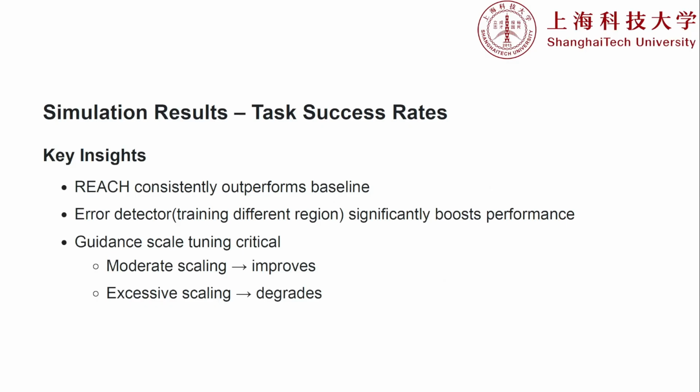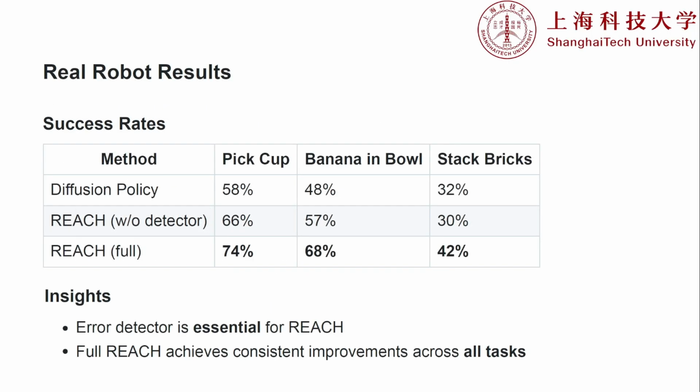To prove these massive simulation gains translate to the unpredictable real world, we deployed REACH directly onto a physical robotic arm. The results were definitive. Across complex, long-horizon tasks, the standard diffusion policy struggled. But when we activated REACH with the error detector, the success rates jumped drastically. We saw a 16% improvement in picking up cups, a 20% boost in the tricky banana and bowl task, and a solid 10% increase in high-precision brick stacking. We even pushed it to non-pick-and-place tasks like opening drawers, proving that the recovery behavior generalizes.